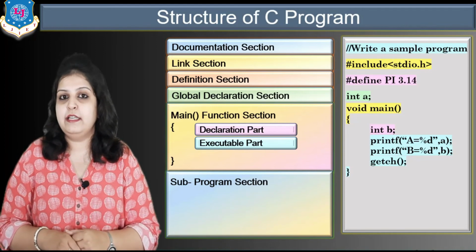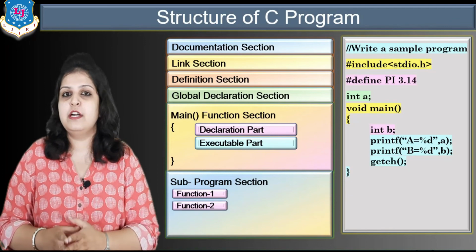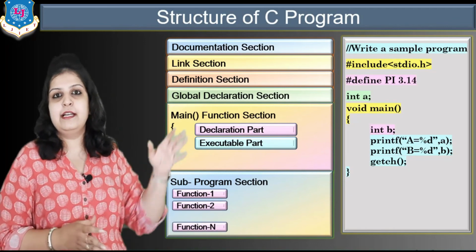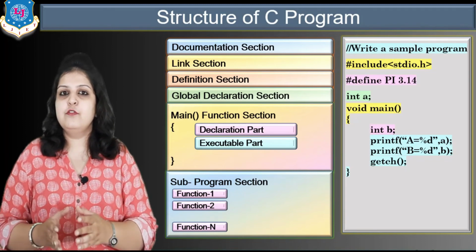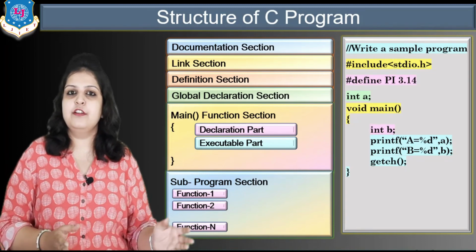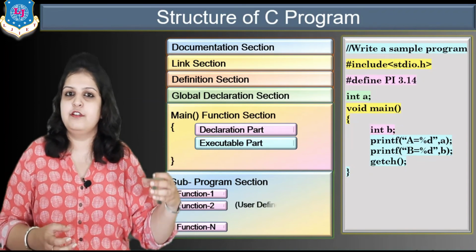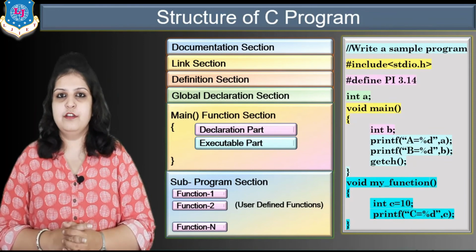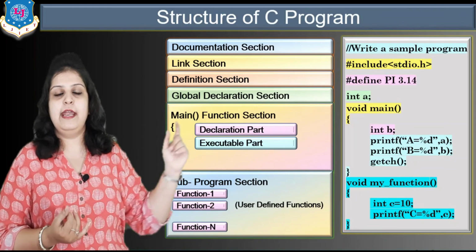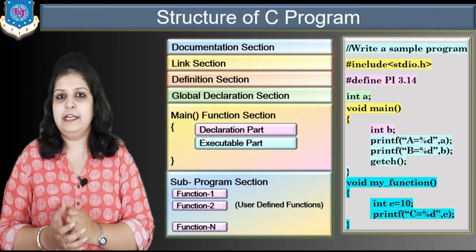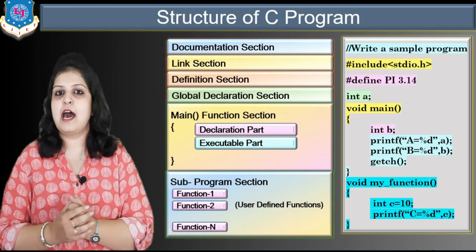And our last section is again an optional part, that is the subprogram section. What can we write in the subprogram section? We can define our user defined functions that are declared in our global declaration part. And here you can define many functions, they are limitless, means you can define one function, two functions, up to n functions. So which are the compulsory parts? Link section and main section are mandatory parts for our programming, and the remaining sections are optional parts.